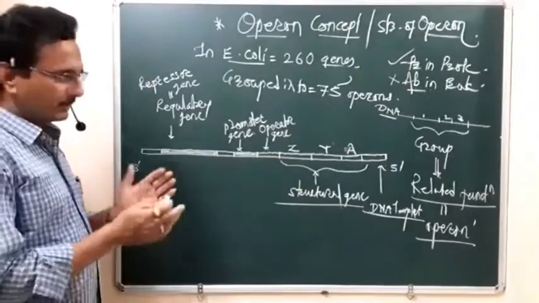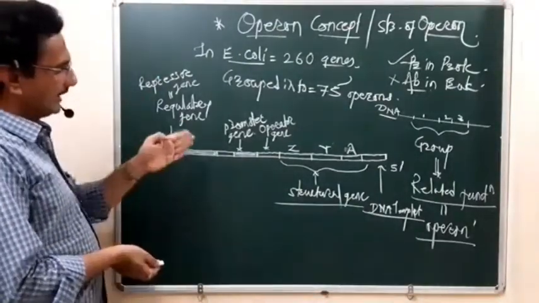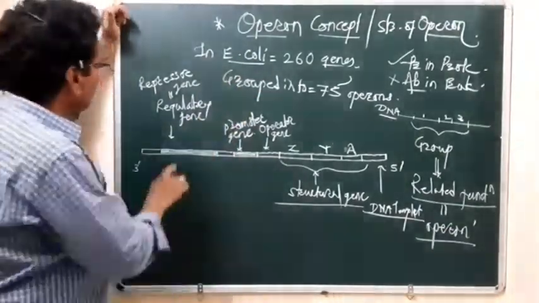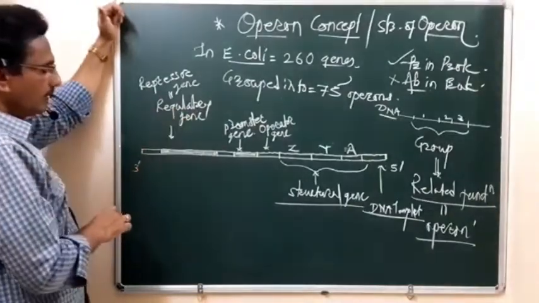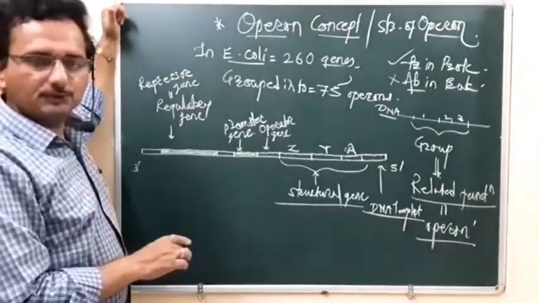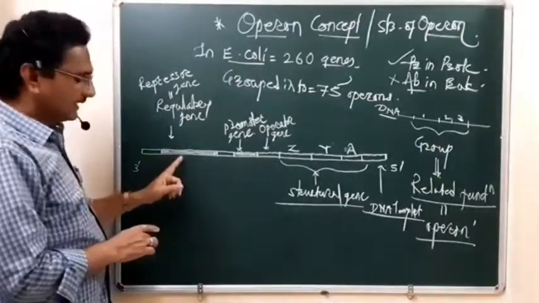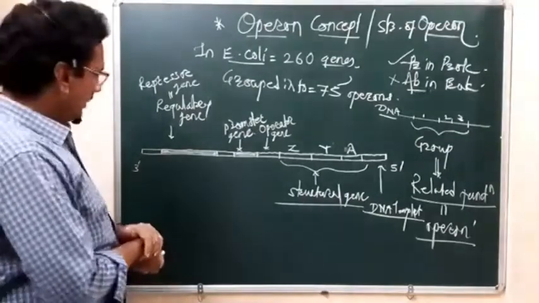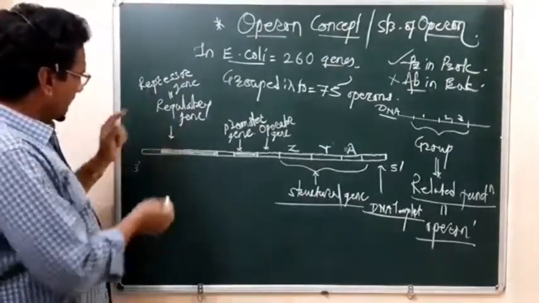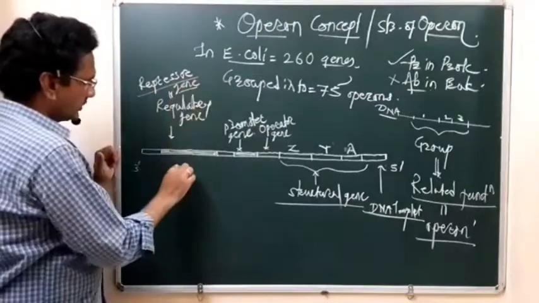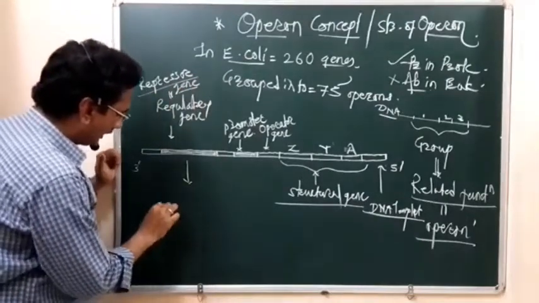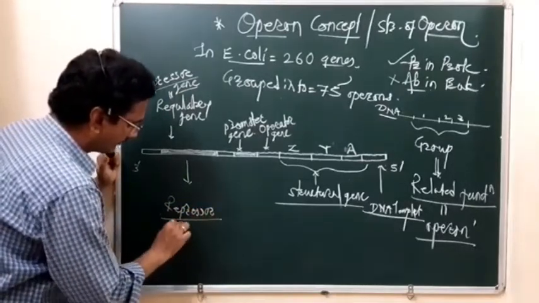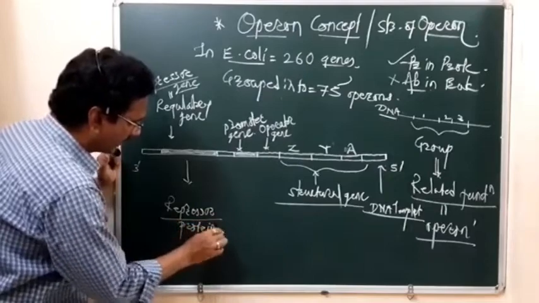See, students, what is the function of all these with respect to the operon concept? This regulatory gene has to produce the repressor protein. This regulatory gene is also called the repressor gene. So what does it produce? It produces the repressor protein.